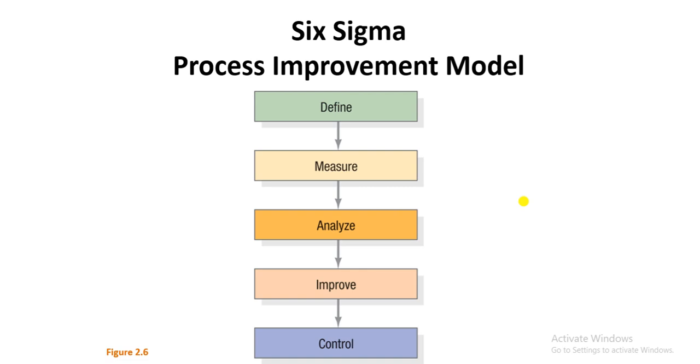Otherwise, you will try to see why you cannot get the desired results. So these are the 5 steps which you can use in process analysis, and these 5 steps belong to the Six Sigma process improvement model. In this lecture we have just talked about process analysis and the Six Sigma process improvement model.